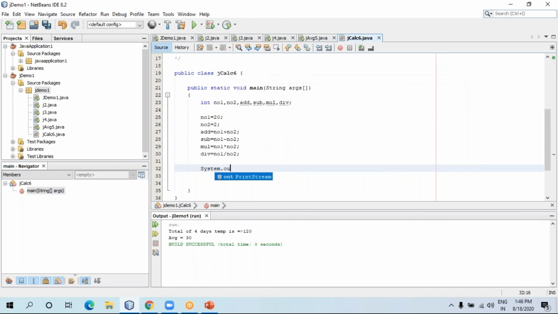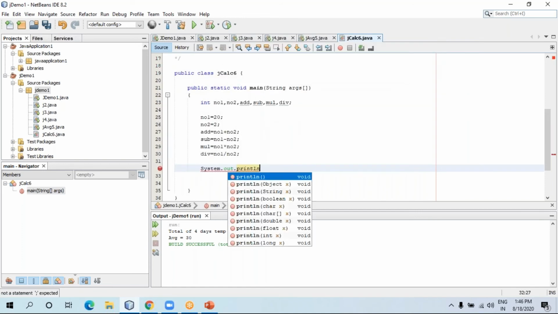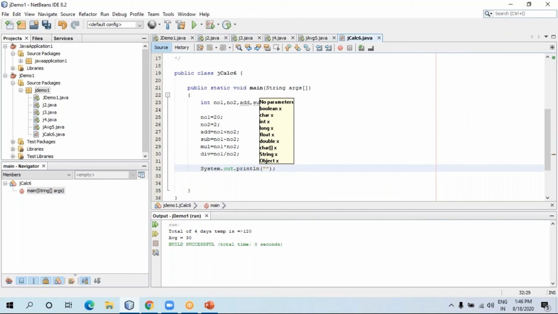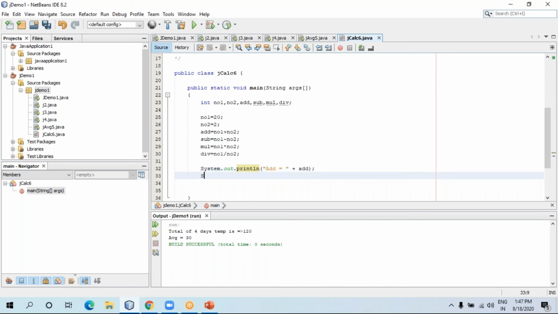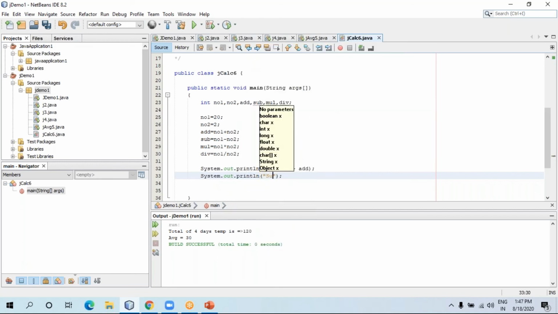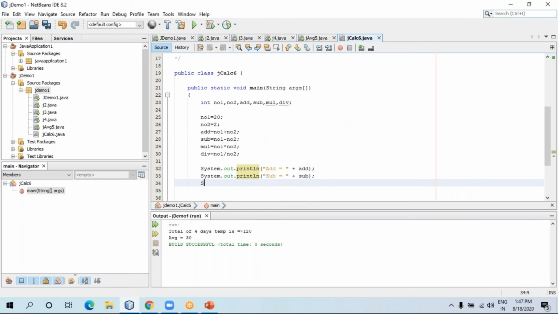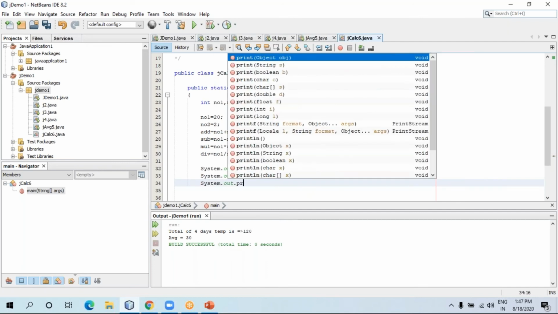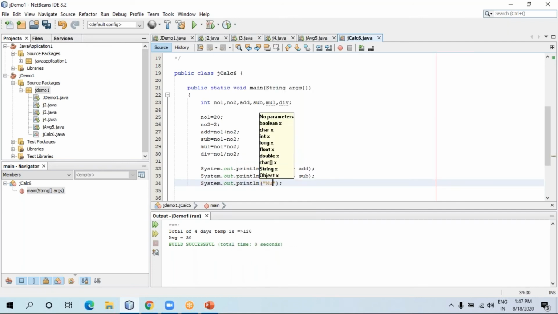Now let me print with System.out.println, with proper formatting. As I told, we write addition equals, then we print this addition. Again System.out.println, subtraction equals plus sub. Then System.out.println multiplication, let me write a into b.